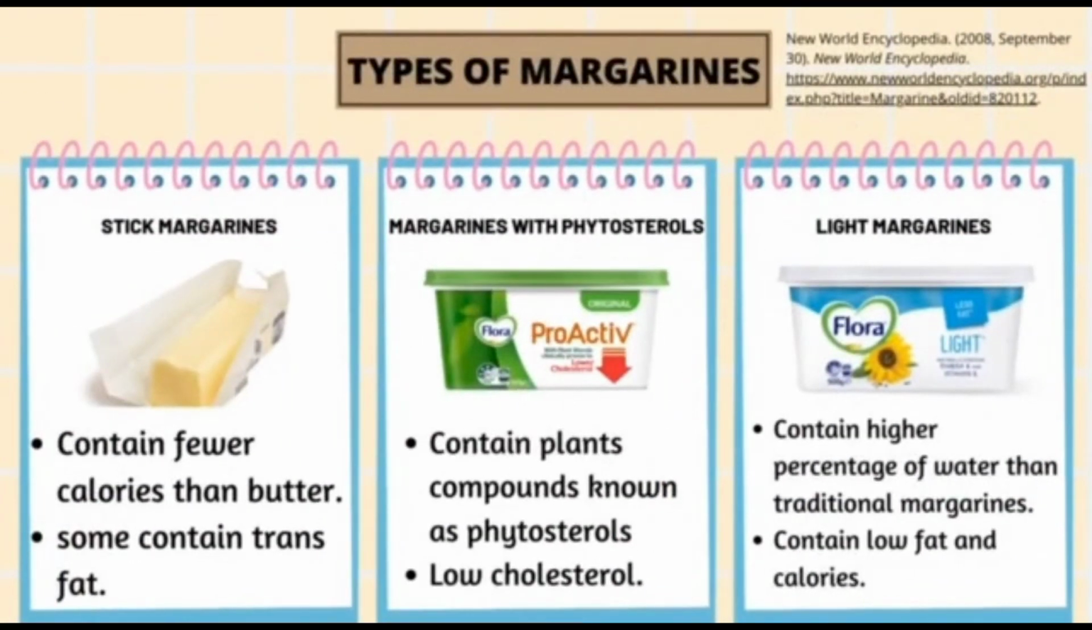And then stick margarines. Stick margarines contain fewer calories than butter, and some stick margarines also contain trans fat. Next, margarines with phytosterols. Margarines with phytosterols contain a plant compound known as phytosterols, and this type of margarine is also low in cholesterol. Lastly is light margarines. Light margarines contain a higher percentage of water than traditional margarines. It also contains low fat and calories.